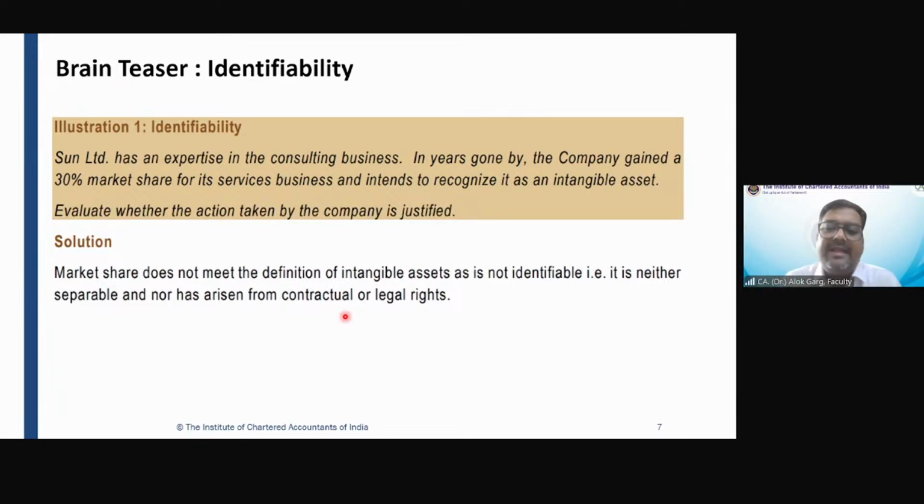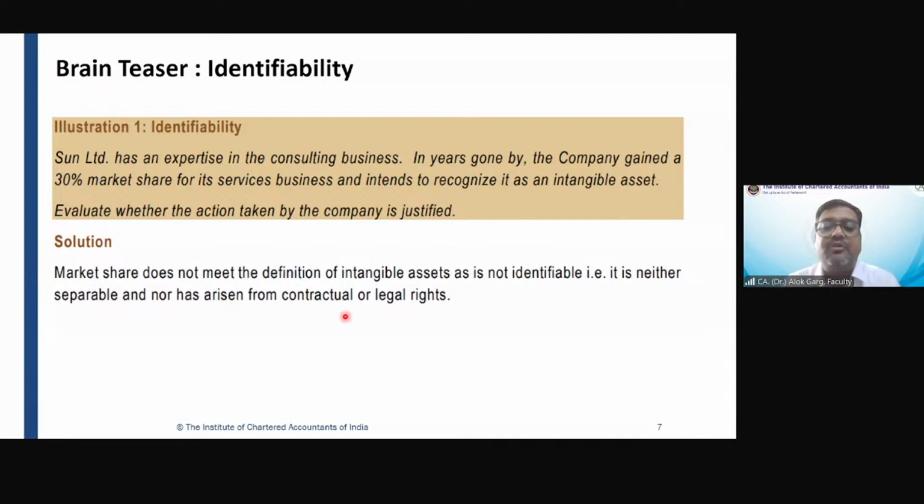Yes, sir. In Ind AS, the standard says that whenever your purchase consideration is more than the fair value of the asset, you need to identify why the acquirer is paying it extra. If it is due to some inherent intangible assets, in that case those intangible assets need to be capitalized. For example, brand name, customer contracts. Yes, sir. So those intangible assets have to be capitalized separately. Why? Because you are paying for that.